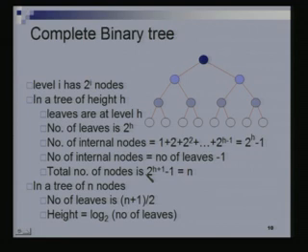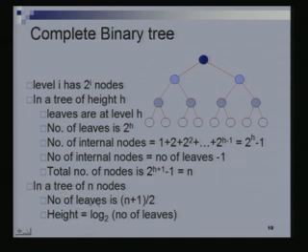And so what is the total number of nodes in this tree? It's 2 to the h, which is the number of leaves, plus 2 to the h minus 1, which is the number of internal nodes. So it becomes 2 to the h plus 1 minus 1. Right? Let's call this number n. So if I have a complete binary tree of n nodes, then what is the height of this tree?